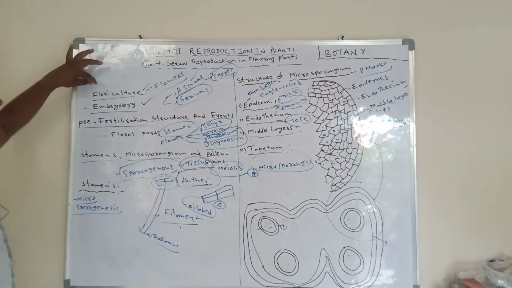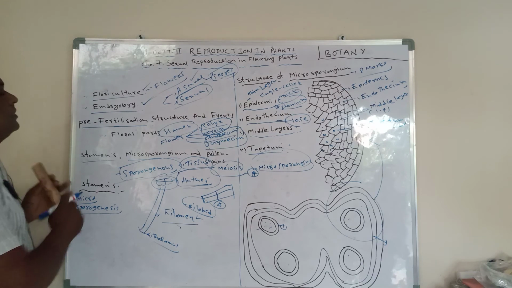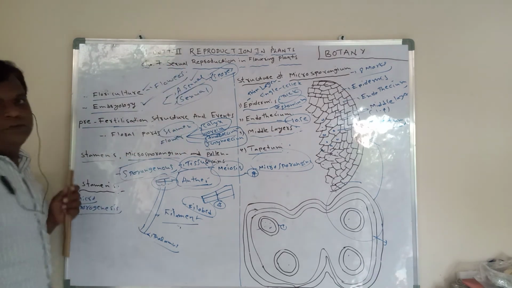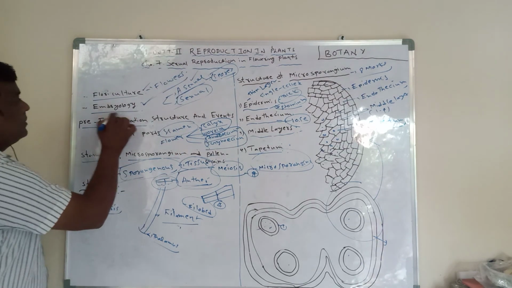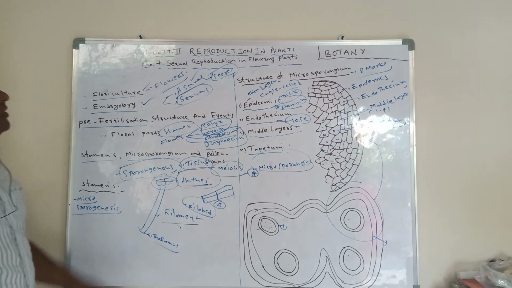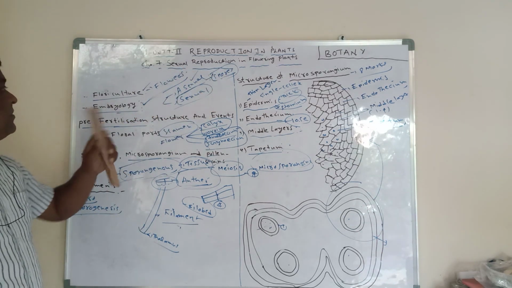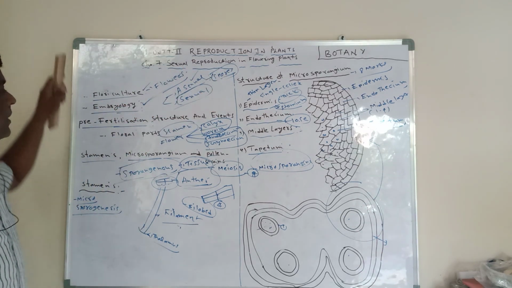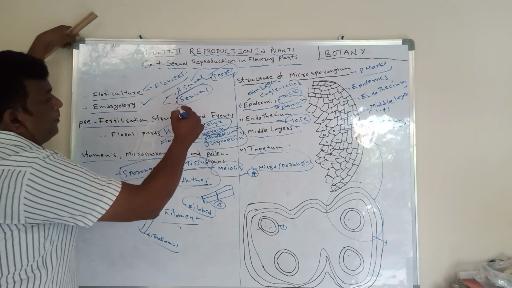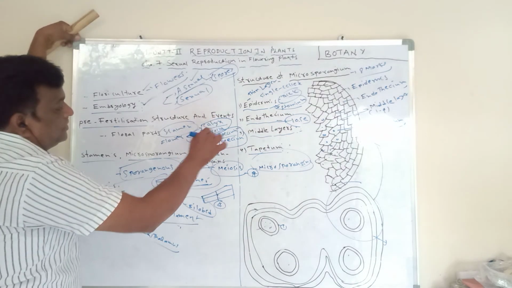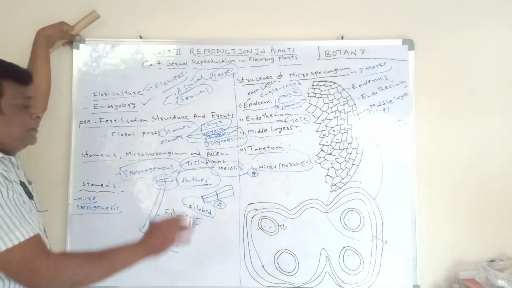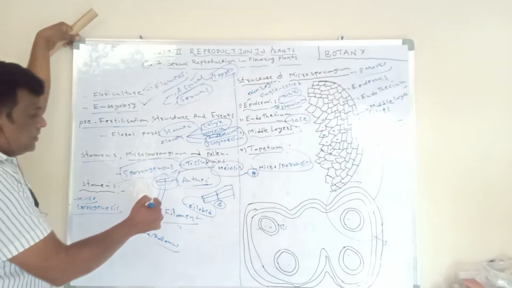Okay, one more topic, floriculture. Floriculture means the study of flowers. Embryology means the study of sexual reproduction in flowering plants. We call it embryology. Okay, 3 stages: pre-fertilization, fertilization, and post-fertilization.